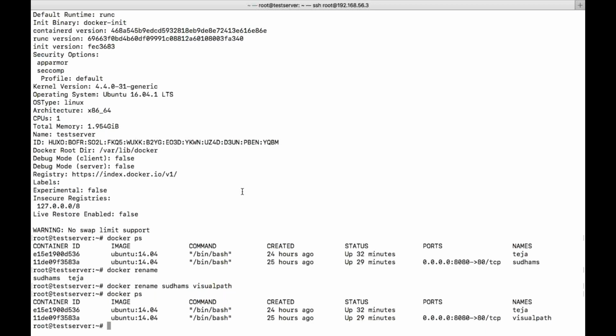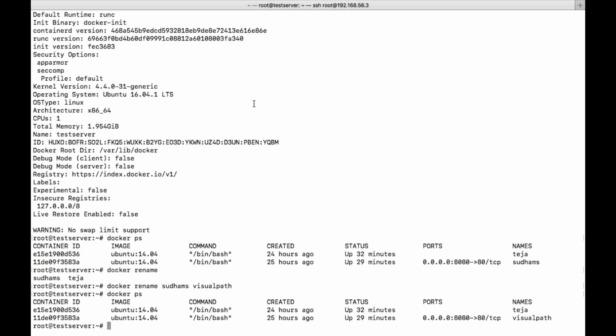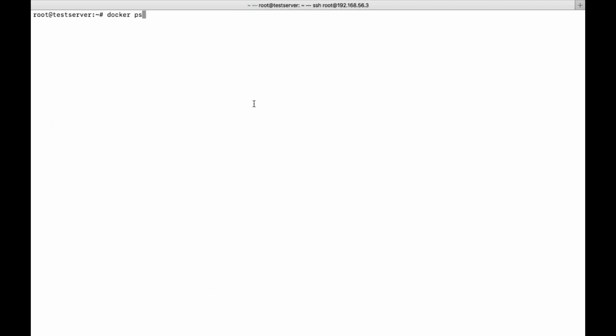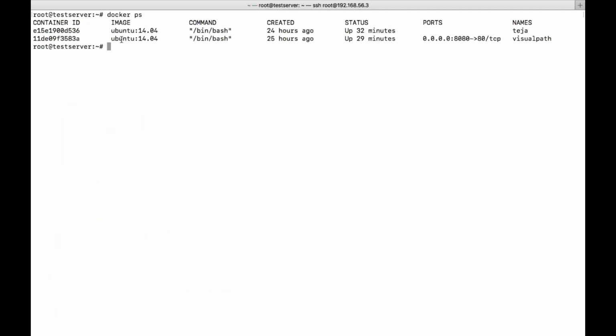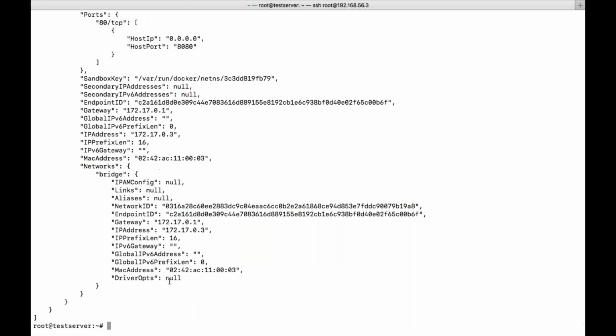Okay. So info we know, inspect I already told you. If you want to look at the Docker objects, let us say the images, or let us say you have created a container and I want to see the details of this particular container, what do I need to do? Docker inspect, and this is the image which I gave. This is one object we have. If you want to look at container details, then visual path. You can see, these are container details.